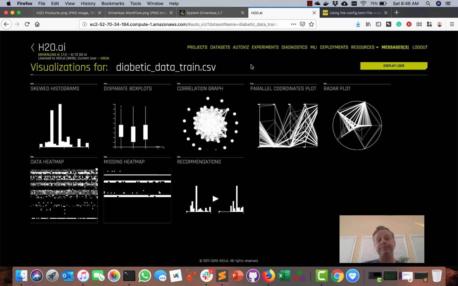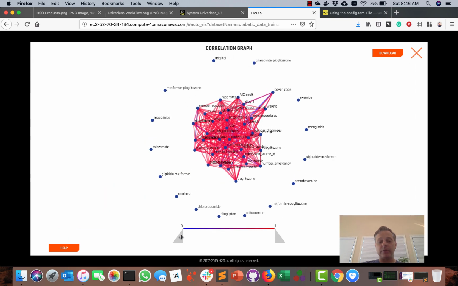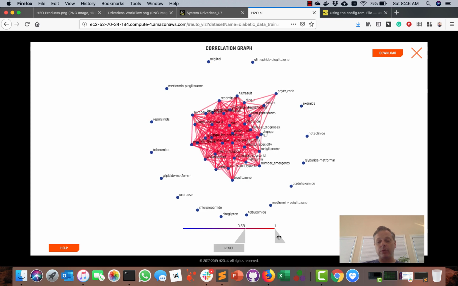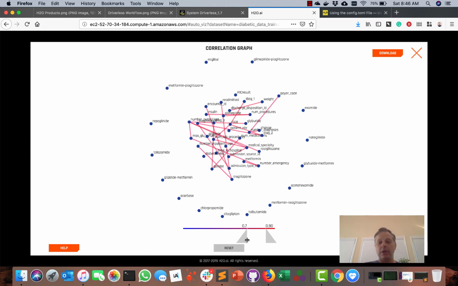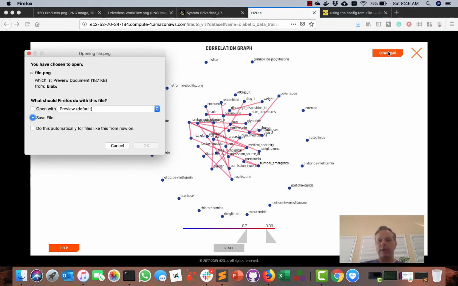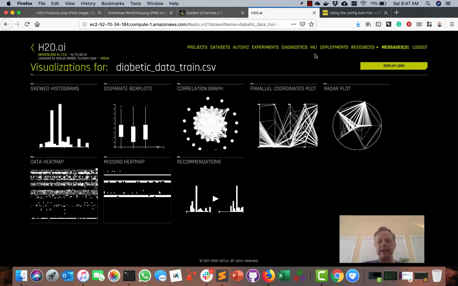You've done your homework. Let's take a look at the correlation graph. This is a neat thing. Some of this stuff is really great and interactive. You can scroll over here and say, give me between 70 and 90. What are the correlated values here? And you can see that just nicely as well. Of course, you can download these graphs by saving them as a PNG and so forth and put them into whatever you need to do. Awesome. So having said that, this is really the first part of the video series.